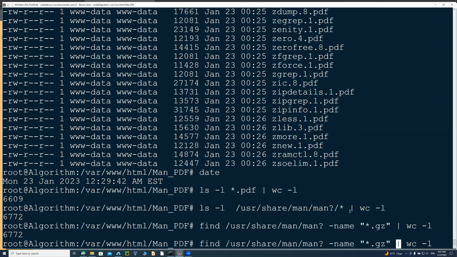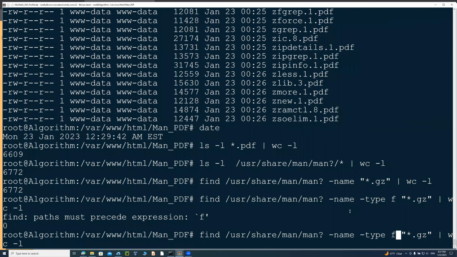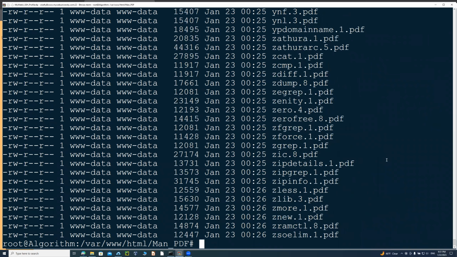So I could do a -type f for regular files, -name, and then you have to put the parameter, and then you just say -type f for regular file, and then the number for that one is smaller. So for the number you're getting from this one, there's a little bit of a difference, where other files were there that maybe the script did not catch. So don't worry about those ones, because the majority of the commands from section 1 through section 9,